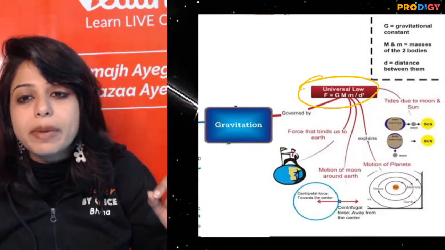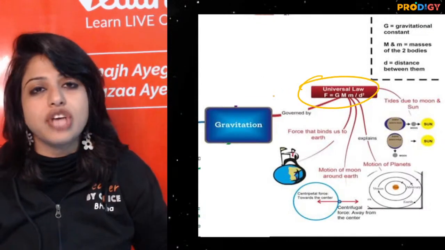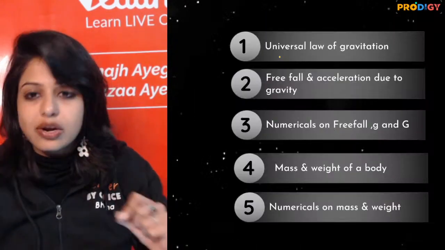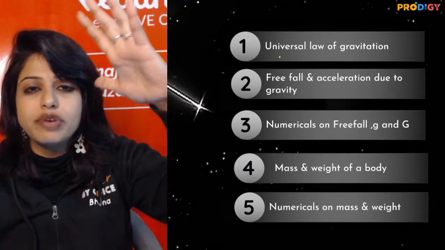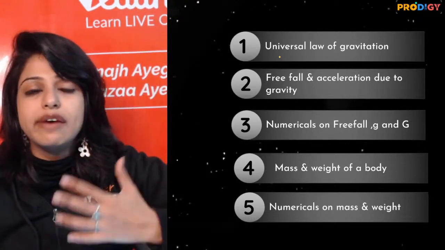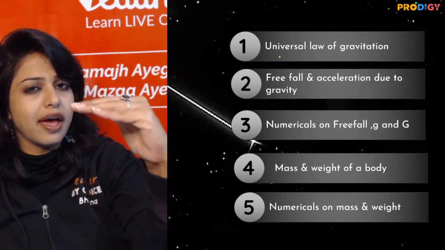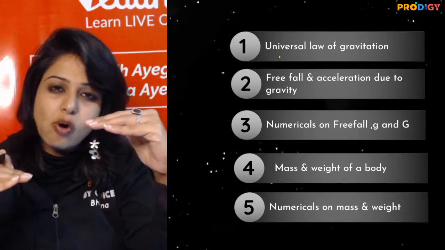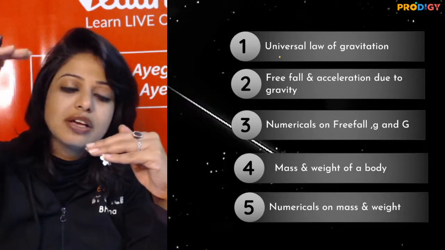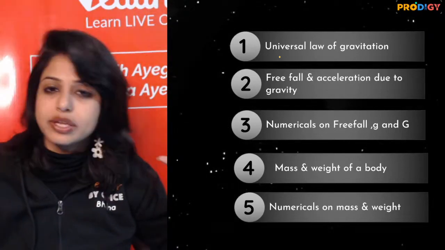So today's topic is going to be the very first topic of the chapter of gravitation, that is the universal law of gravitation. Now to start with, people, we have already divided the whole chapter into subtopics and each subtopic into levels so that we can prepare at every level. Never low, always above, so that we make our level higher. ये वाला level तो अपने आप हो जाता है, right?